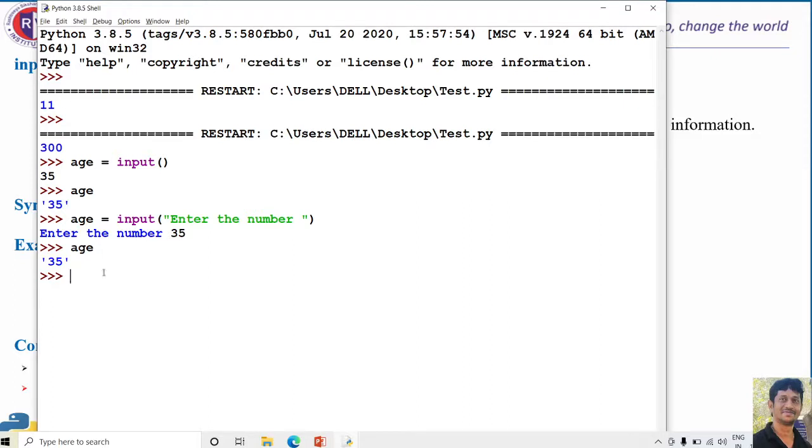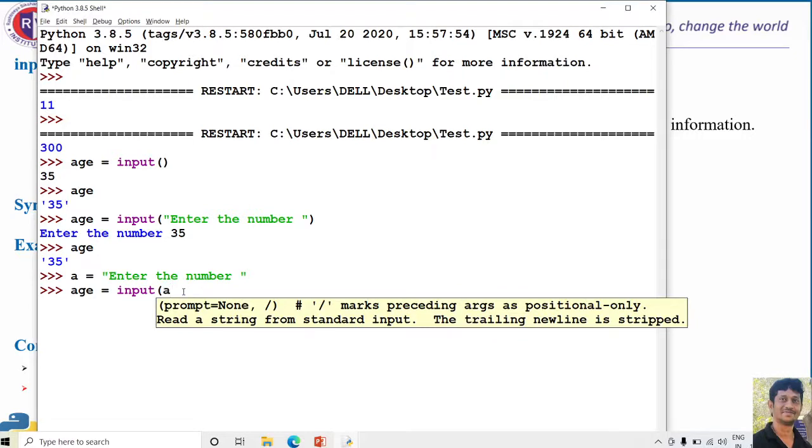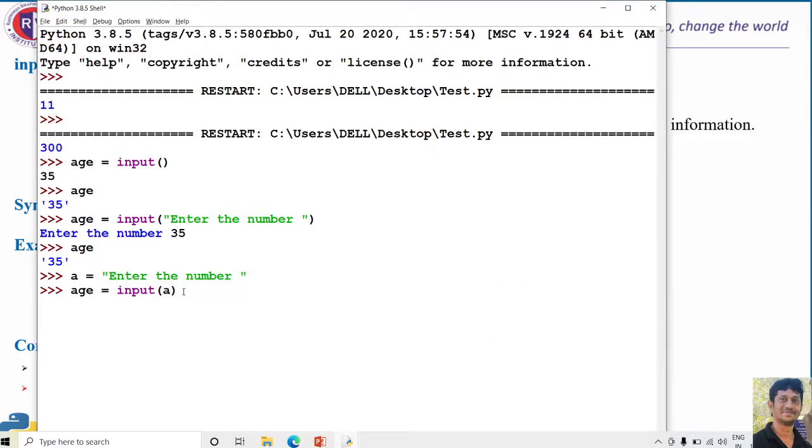Even you can type something like this. For an example, you can create one of the string variable and let me enter some value for variable a. So, enter the number, and even you can pass a string variable to the input function. Let me pass a for the input function.